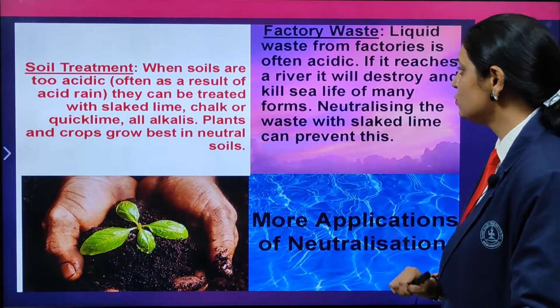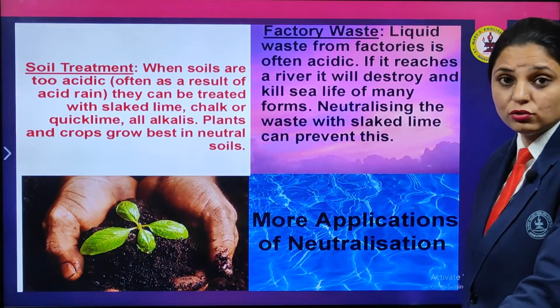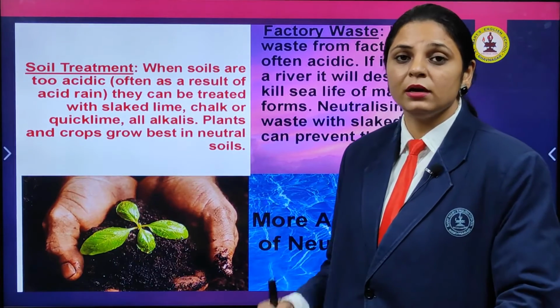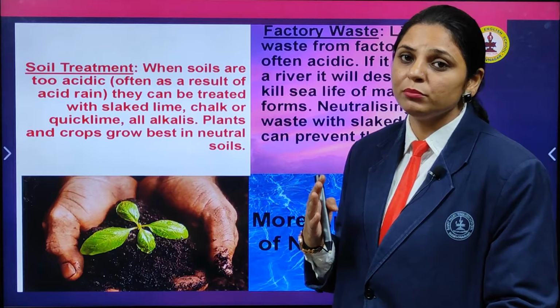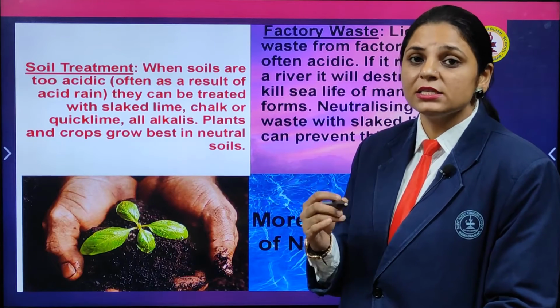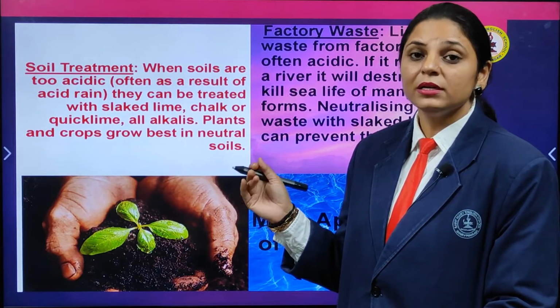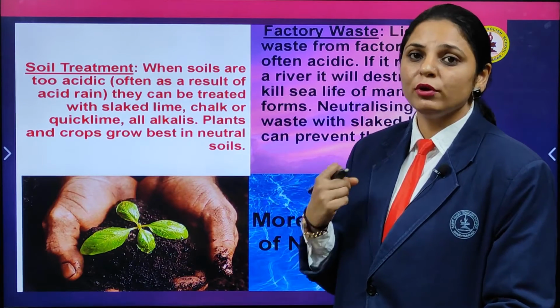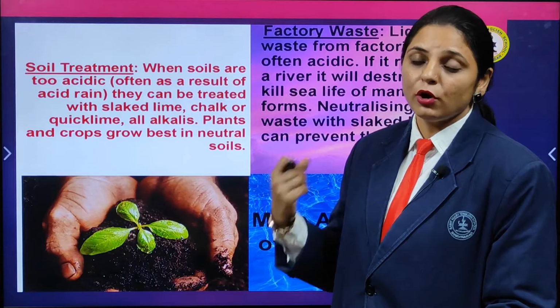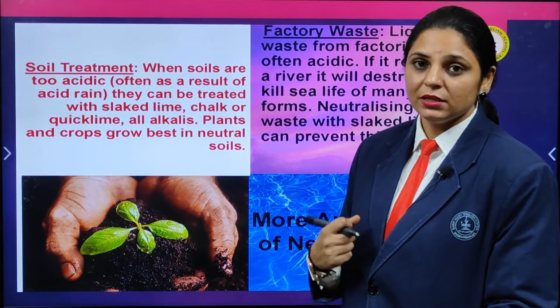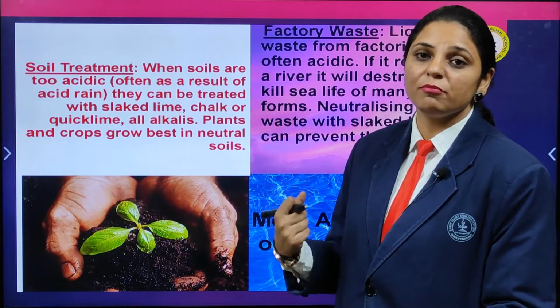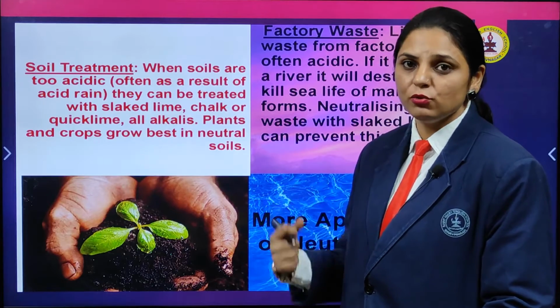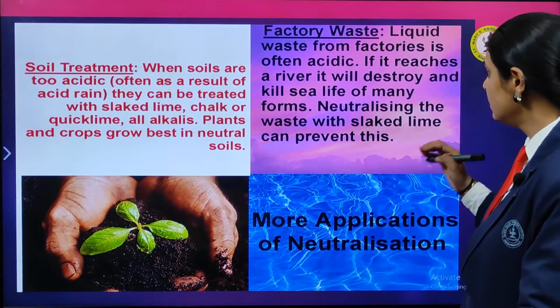and they make it neutral. And factory waste also: many factories pass out effluents, the waste as such, into the water, but under government rules, before emission to the water resources, the effluents are treated and checked whether they are acidic or basic. They are first made neutral and then they are released.